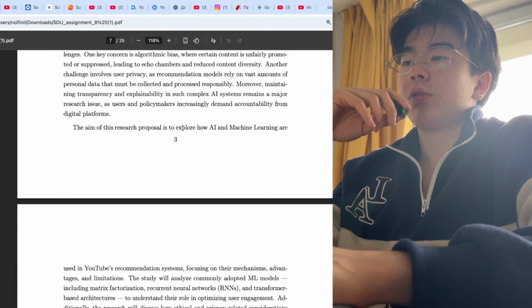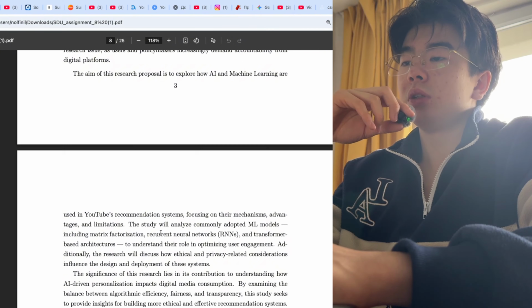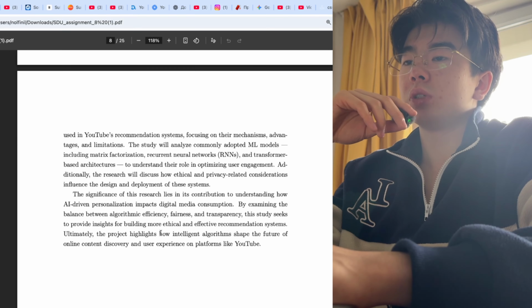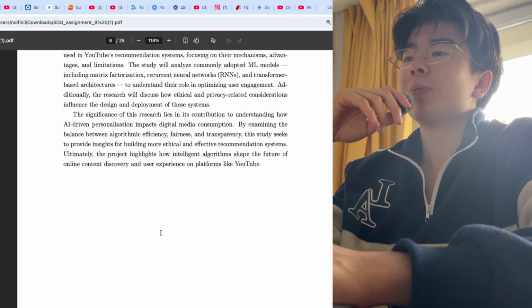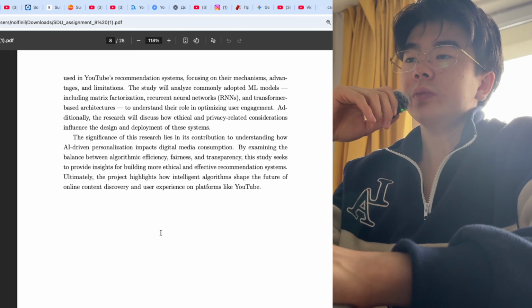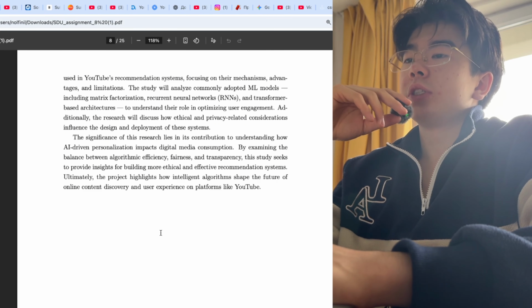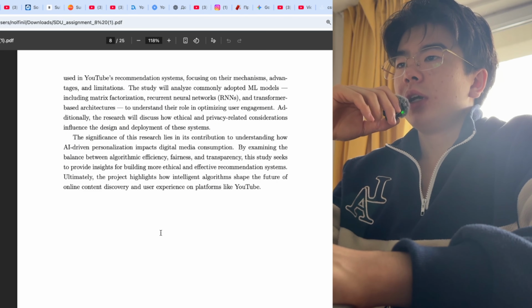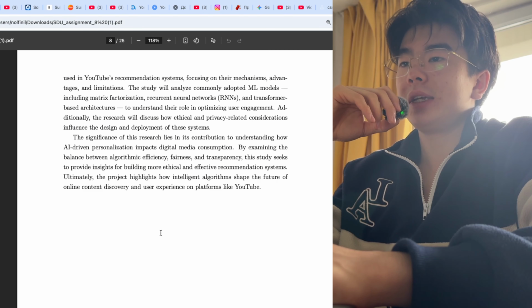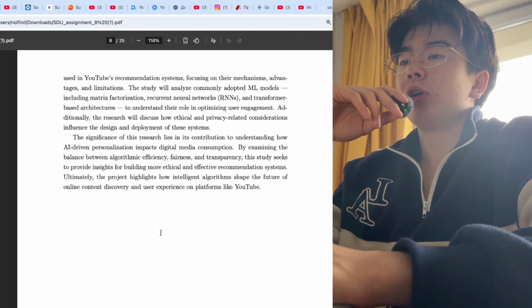accountability from digital platforms. The aim of the research proposal is to explore how AI and machine learning are used in YouTube's recommendation systems, focusing on their mechanisms, advantages, and limitations. The study will analyze commonly adopted ML models, including matrix factorization, recurrent neural networks, and transformer-based architectures to understand their role in optimizing user engagement. Additionally, the research will discuss how ethical and privacy-related considerations influence the design and deployment of these systems.